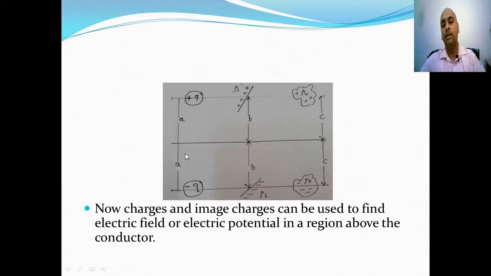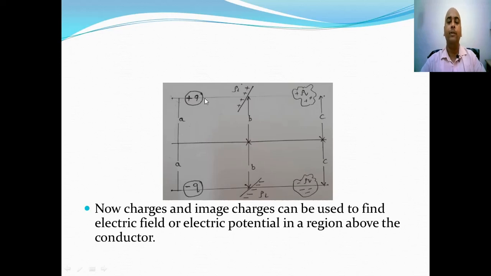So according to method of images, this system, where the perfect conductor is earth, can be replaced by the charges themselves and their images, as shown in the slide.